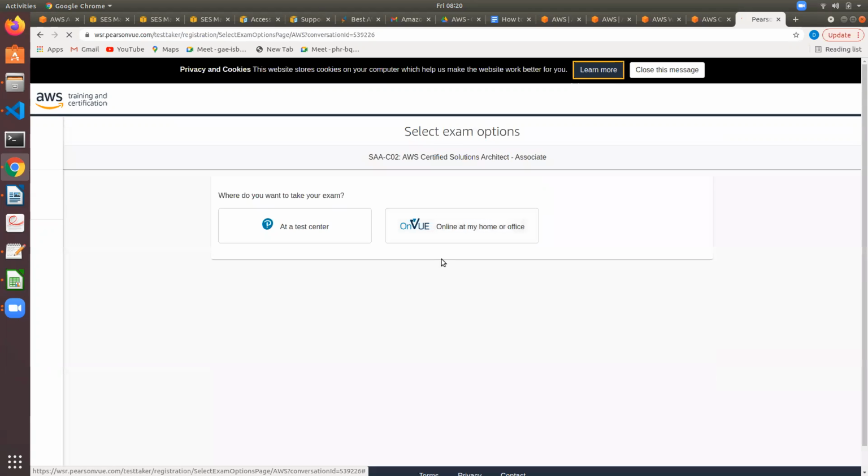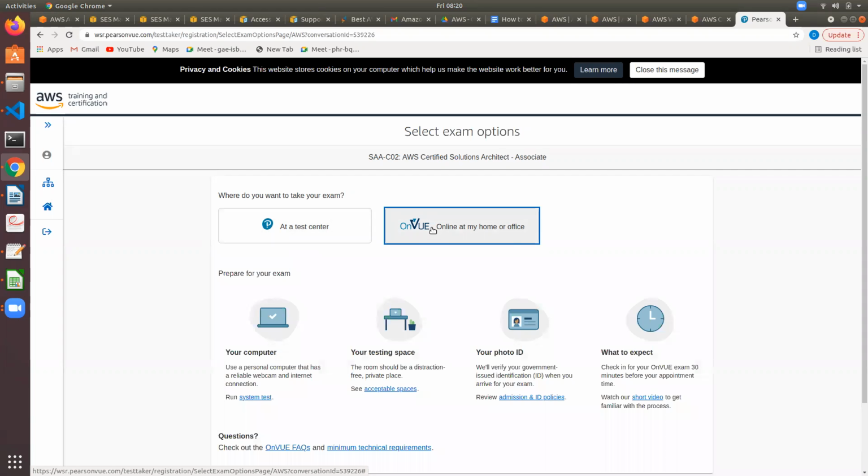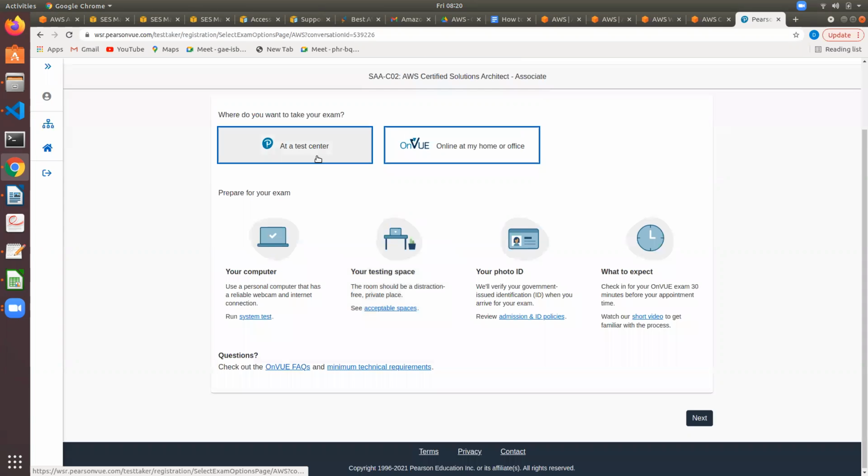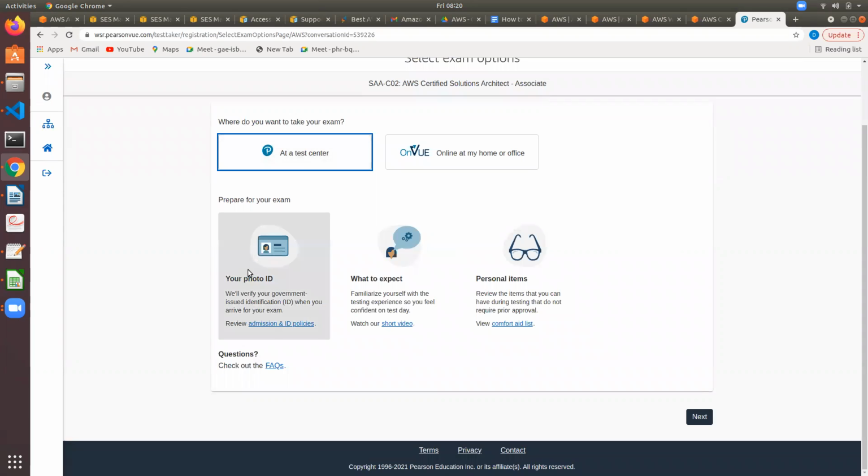You have been logged in. So here, do you want to take your exam at a test center? In the last year, there was no option of test center. I think they have added test center in recent times. Test center and online, both are available now. So let us choose online at my home or office. Or if you want a test center, click on next. We will see both.